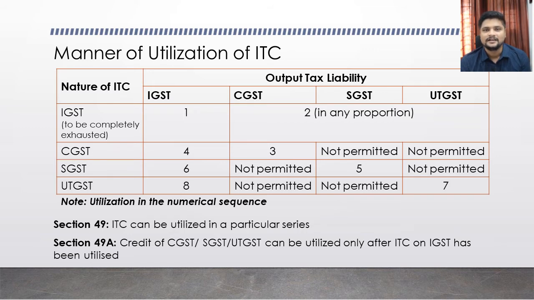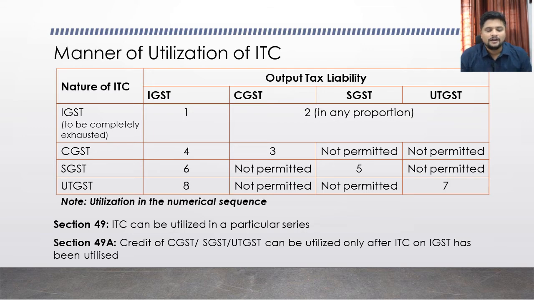Third, SGST liability. Similar to CGST, it can be first utilized for setting off your SGST output, then IGST output. CGST output not permitted, UTGST output not permitted. Next one is UTGST. On UTGST, similar to CGST or SGST, you can first utilize it for your UTGST output, then for your IGST output, but you cannot utilize it for SGST or CGST output. Clear or not? So just remember the table in this sequence and the numbers I have mentioned for setting off your ITC and the manner of utilization of credit.